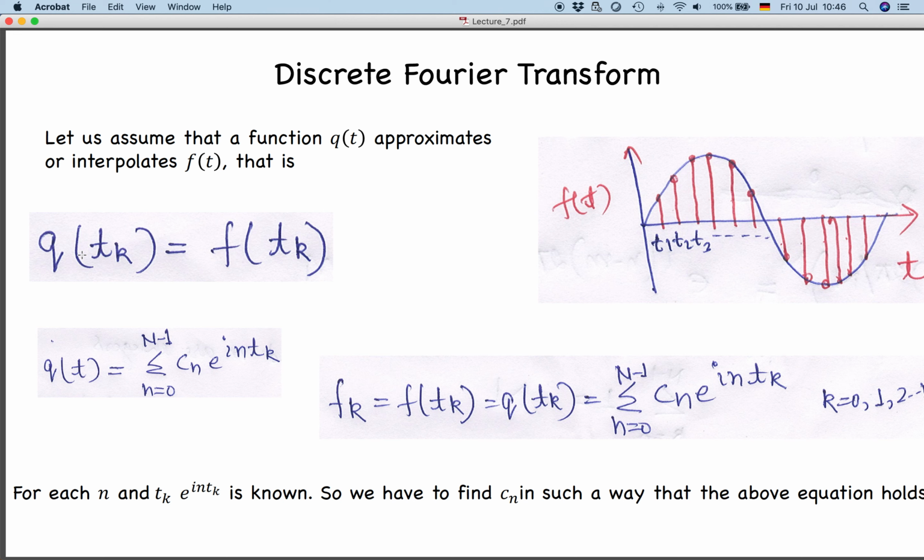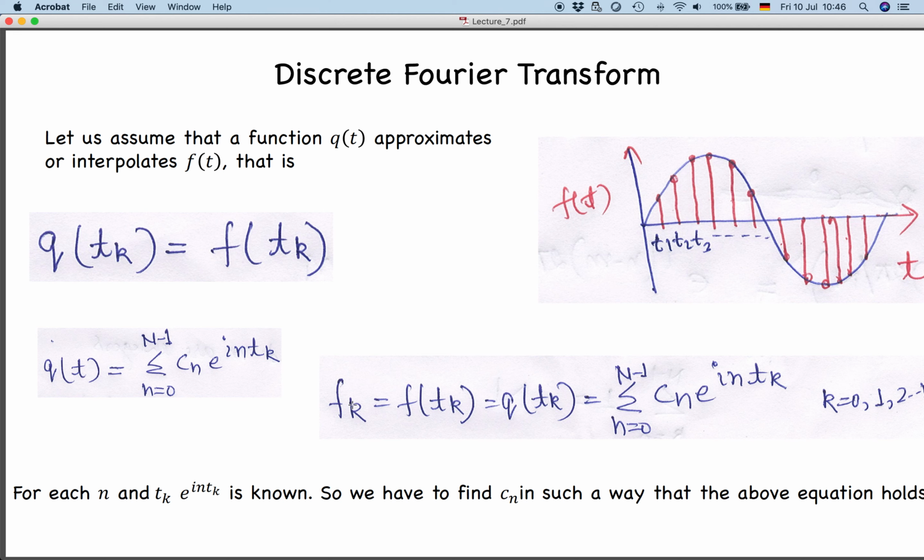So for example, if this function is like this, qt at each instant of time is defined, but we can write it just as qt because it's a function now, summation over n equal to 0 to n minus 1 of cn e to the power i n tk. So this qt or q of tk will be equal to f of tk, and I can simply write this as fk.